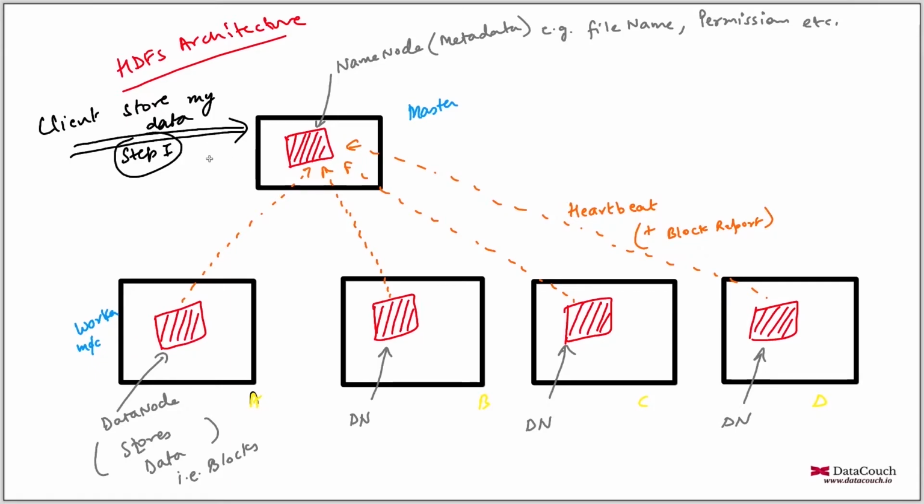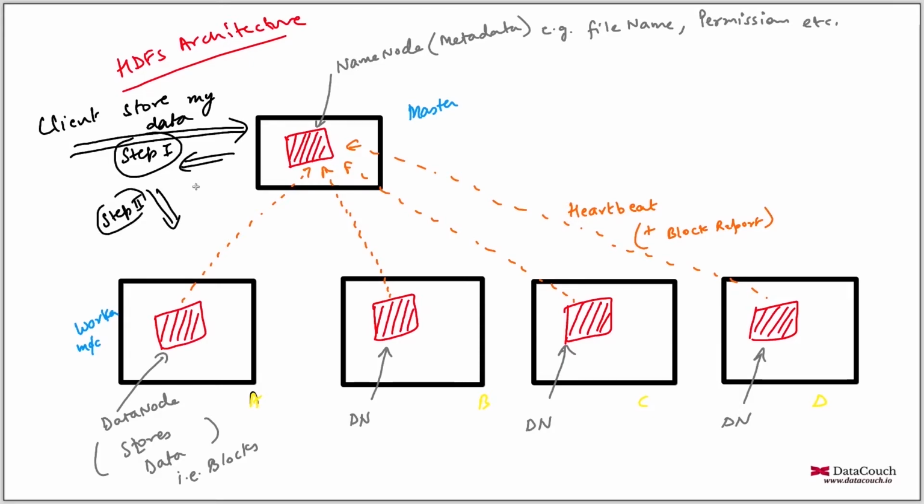Step number two is to let the client know where to store the data, and then the client will directly store data on those machines.